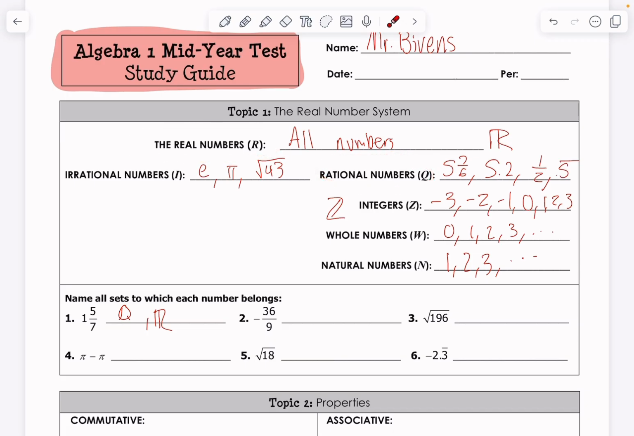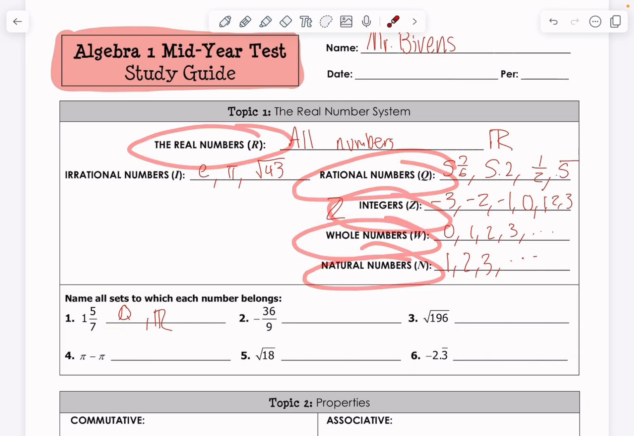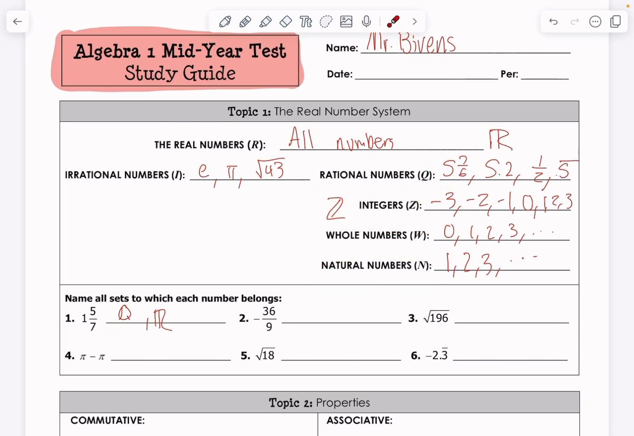So for example, if you give me the number 1, well, 1 is a natural number, it's a whole number, it's an integer, it's rational, and it's real. Okay, so it's just part of all of those. And then lastly, let's do number 4 here, pi minus pi. Well, we need to ask ourselves, what does that actually evaluate to? The same number minus the same number should give me 0, right? And so now I ask myself the question, what all sets does the number 0 belong to?